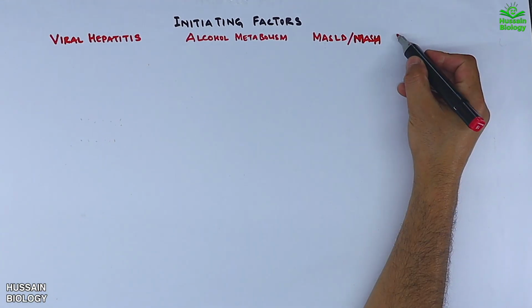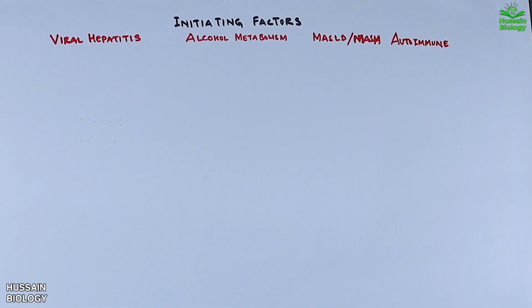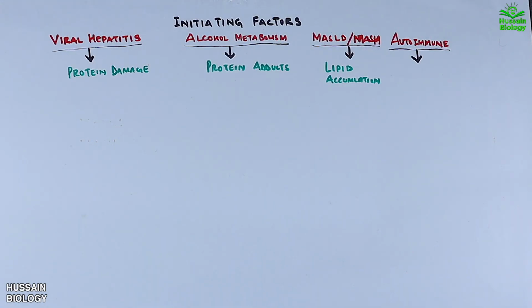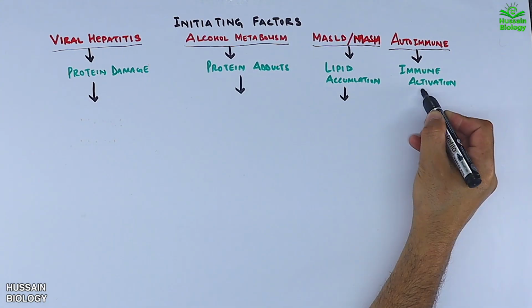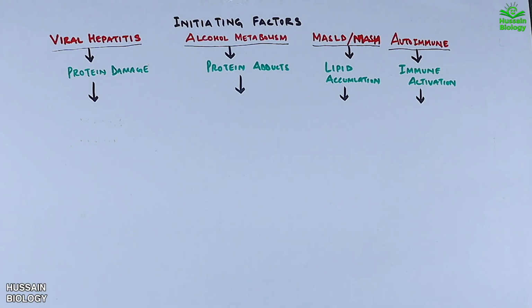Fourth one is autoimmune causes. In certain individuals, the immune system becomes dysregulated and mistakenly attacks its own liver cells. This leads to immune activation, setting off a persistent inflammatory reaction that damages the liver chronically. Once the initiating factors are in play, they activate specific molecular pathways that contribute to liver cell injury and dysfunction. Let's break them down one by one.